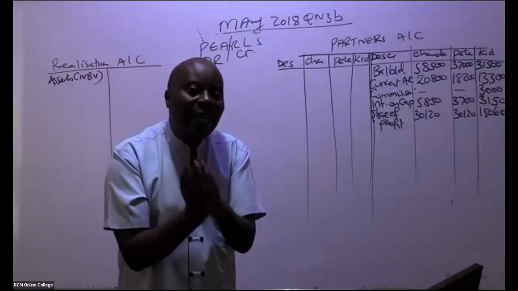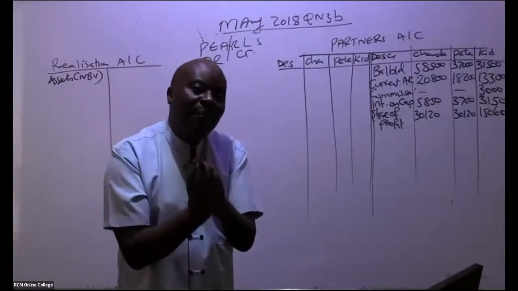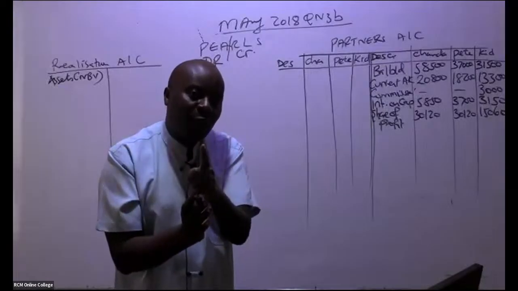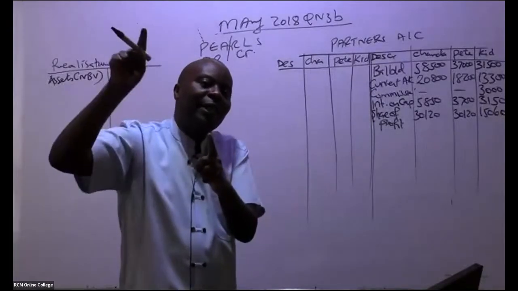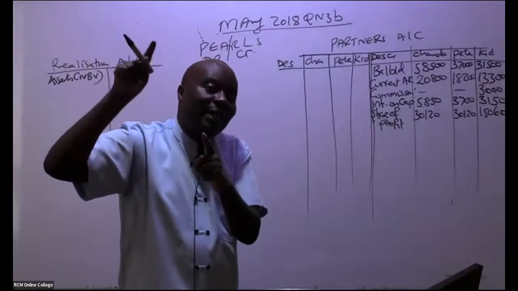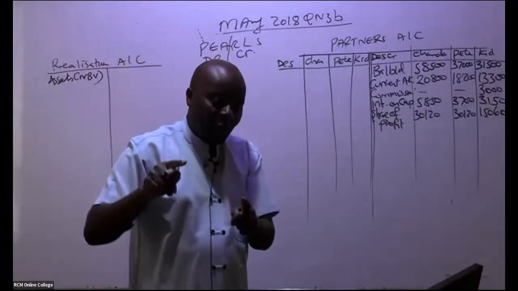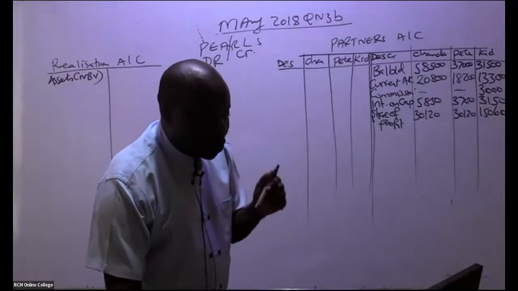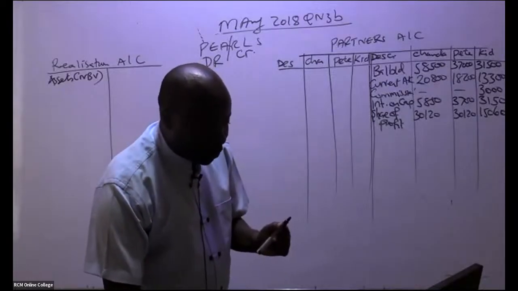So whenever you're closing assets, you shall be debiting the realization account, and then you credit the assets, and you're crediting those assets at net book value. So then you go straight away to the trial balance. Go to the trial balance.